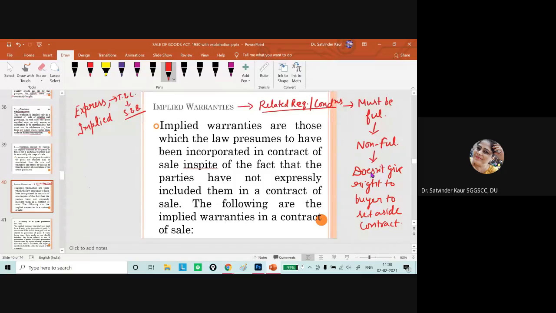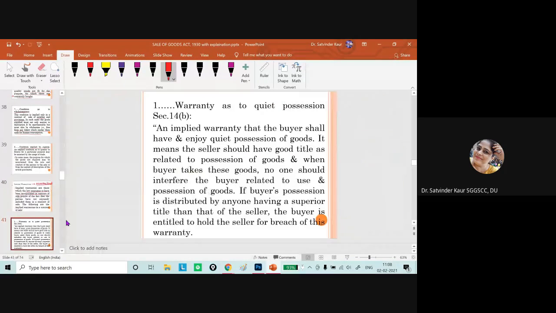Implied warranties are those warranties, those terms and conditions which the law presumes to have been incorporated in the contract of sale. Right? So other than the express warranties, implied warranties are given by the law, by the Sale of Goods Act.